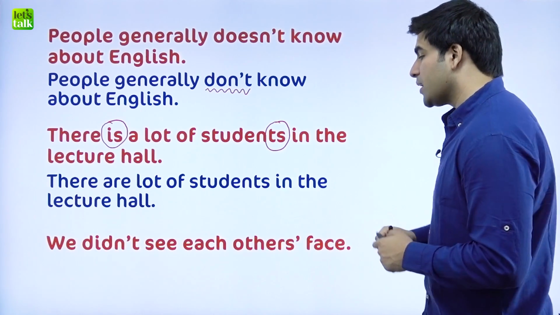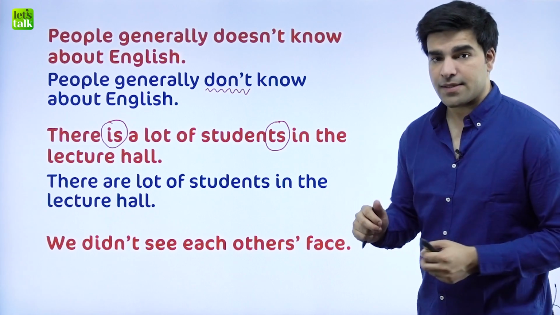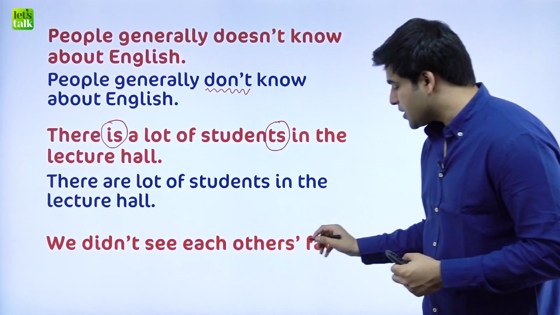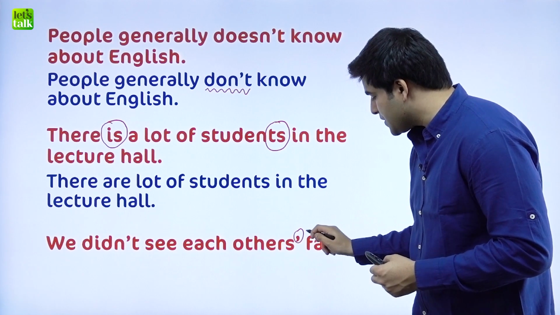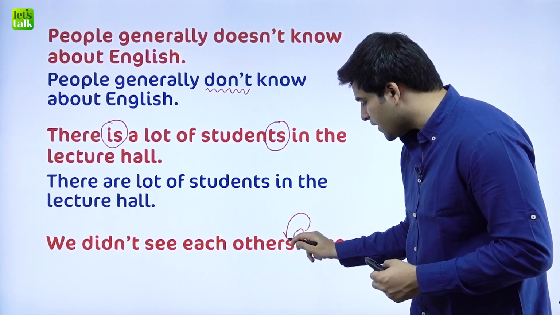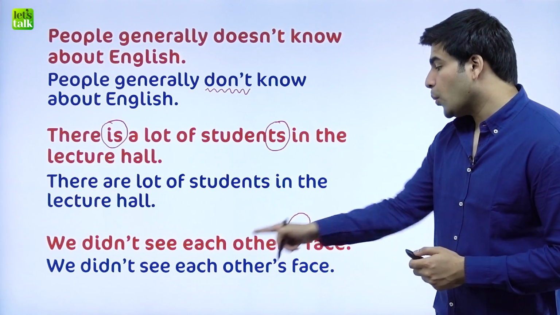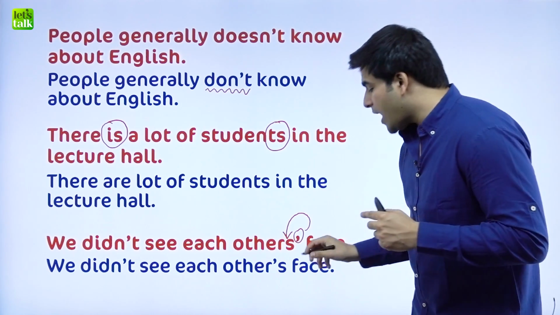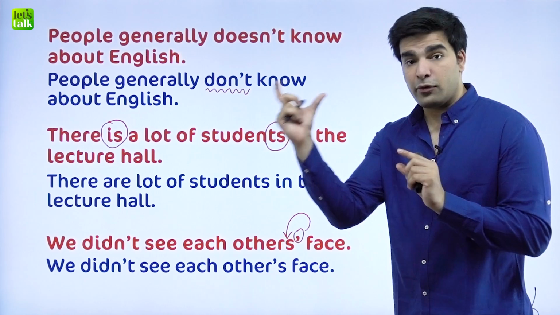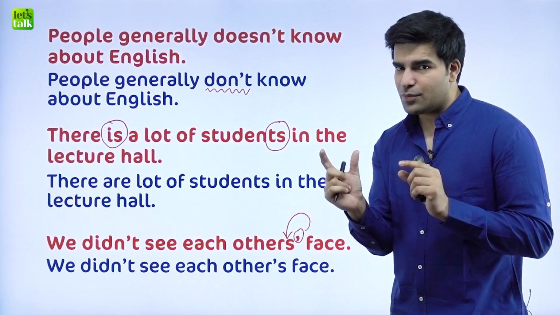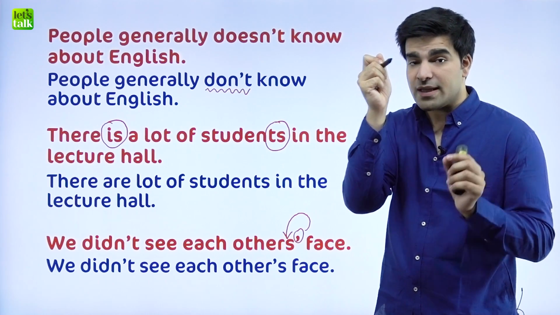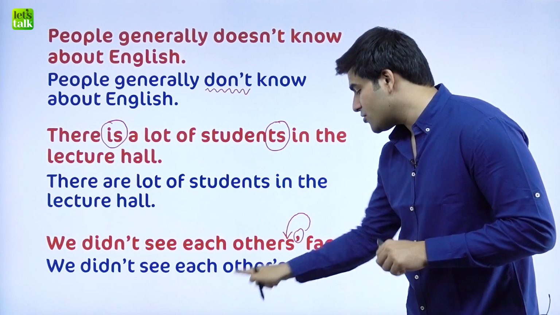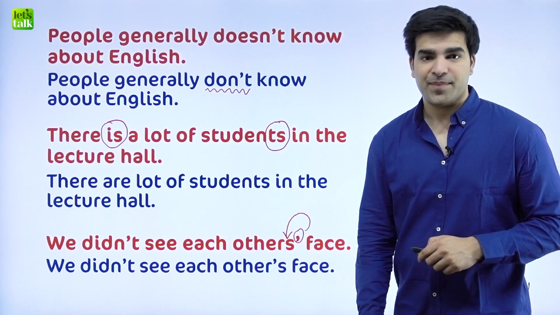Moving on to the next one, we didn't see each others face. Now, such a problem sort of arises in written English. This apostrophe that you see here goes before the S. So it changes to we didn't see each other's face, because when you say others, it means plural form, but other is a word that doesn't take the plural form here. So we form the possessive by putting the apostrophe before S. So we say each other's face.